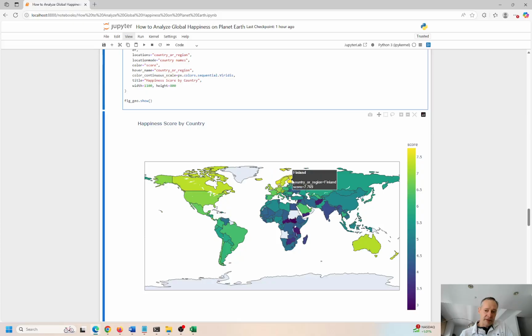Iceland is over here. These are happier countries. Australia is pretty happy. So I like this visual just because very quickly and easily you can illustrate which countries have a happier index score or happiness score, and which ones have a lower happiness score. You can see the lower ones are concentrated in the middle of Africa here, and as you get to the northern countries over here, mostly happy, and Australia, I guess these guys are pretty content over here too.